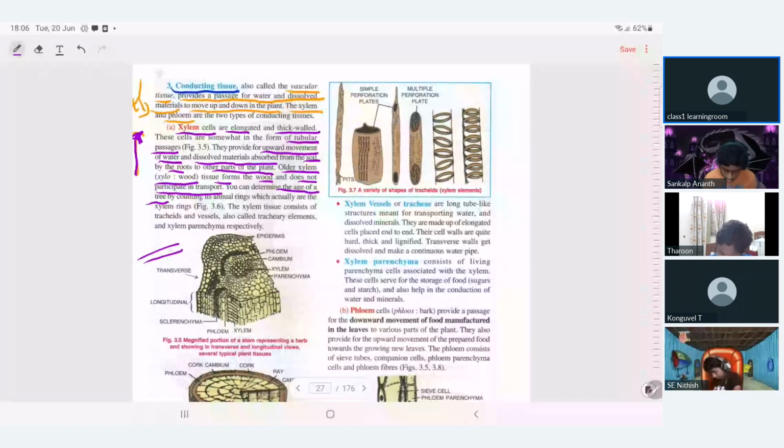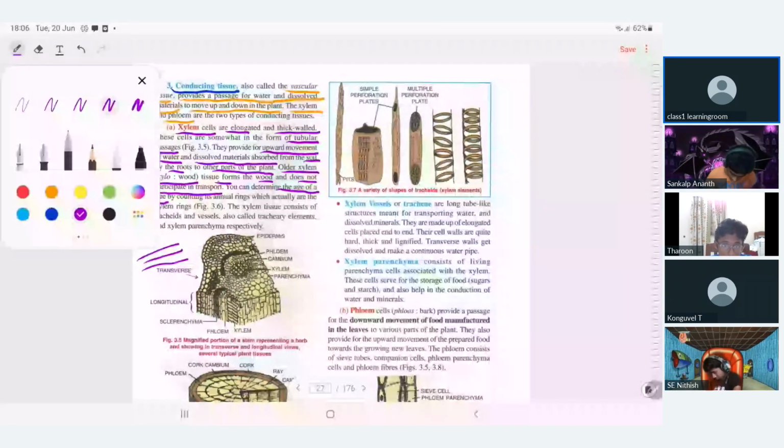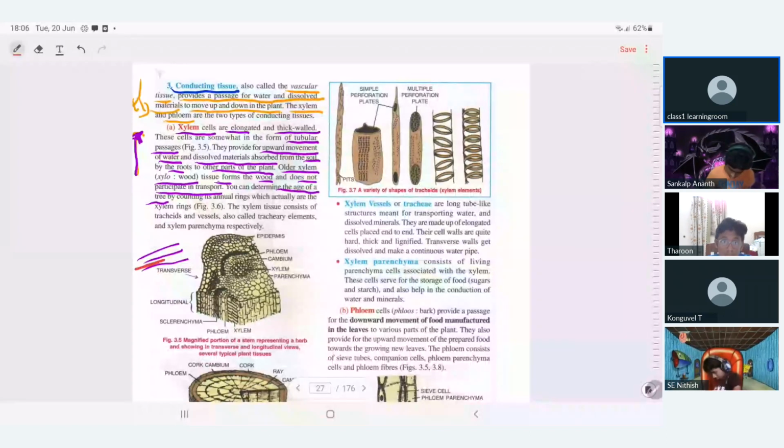For example, the purple one is young, and the red one I'm going to draw is very thick. Only the thin one conducts and the thick one does not. Older xylem will not conduct. So based on how many rings there are, you can tell the age of the plant.